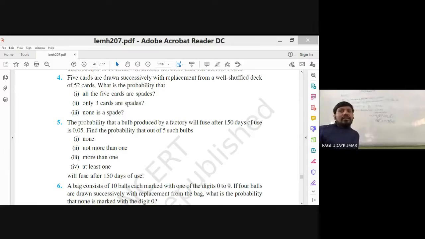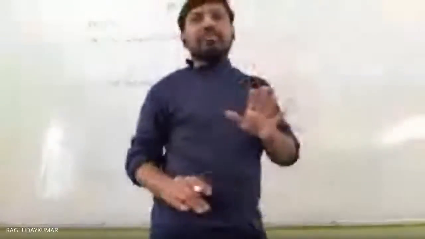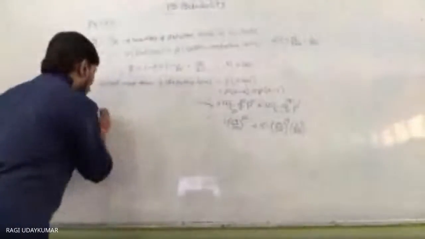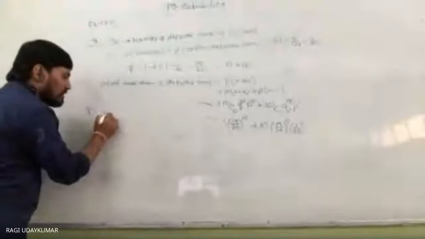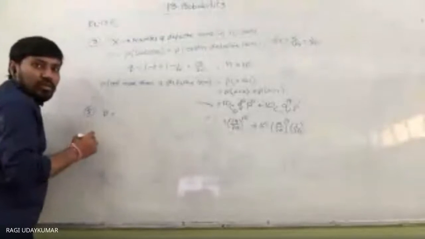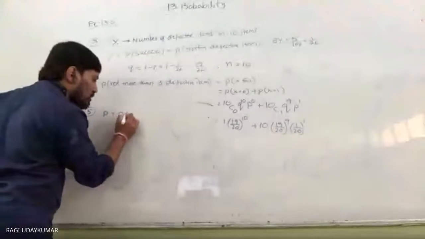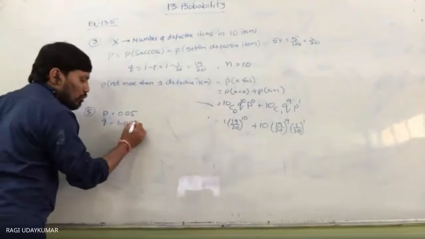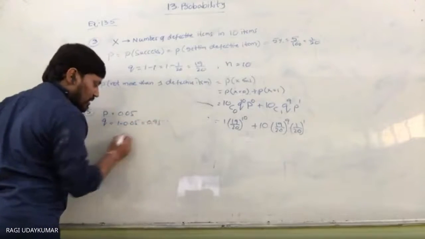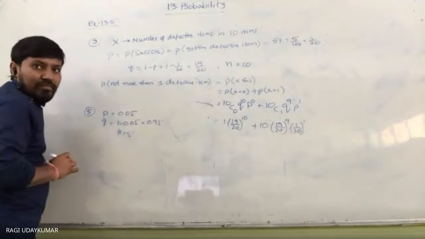You see here, whenever you consider that fifth problem, probability of success is equal to 0.05. Probability of failure is equal to 1 minus 0.05, that is 0.95. The number of trials is equal to 5.